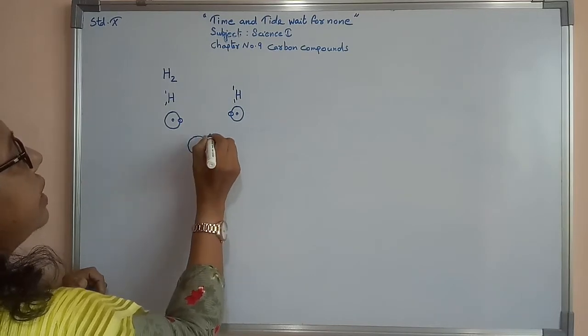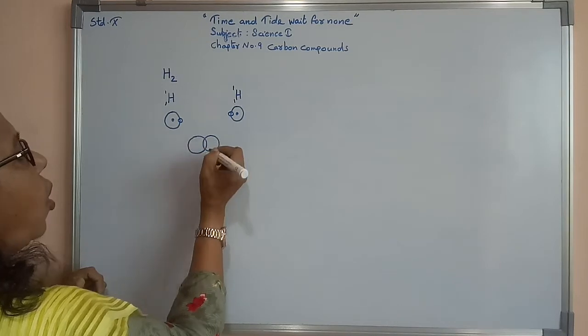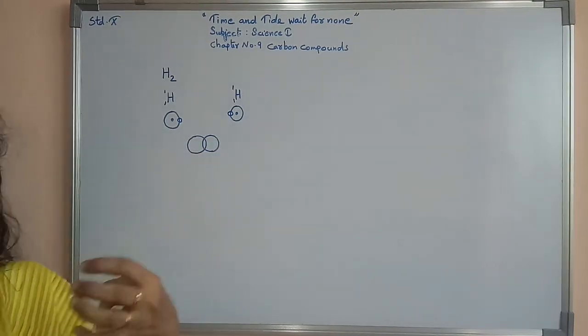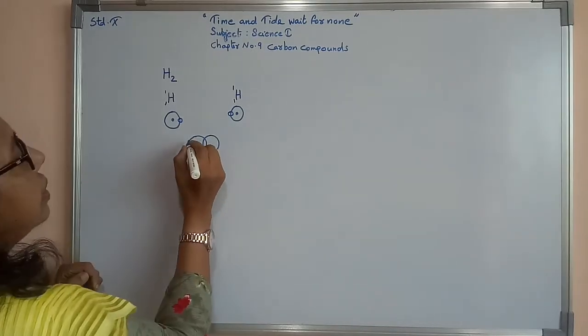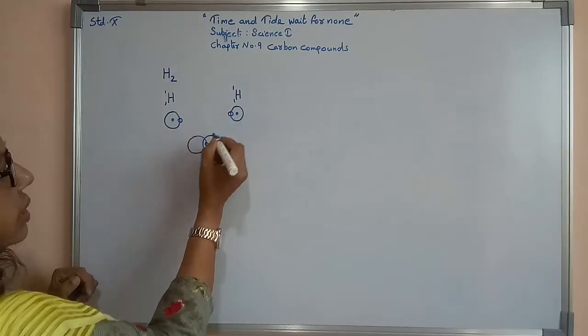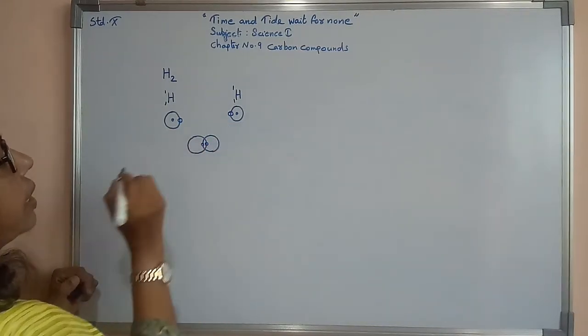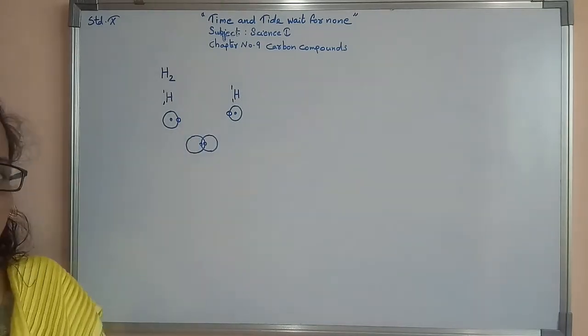Here one hydrogen, again one more hydrogen, they just overlap with each other. Overlap means they just share with each other. Now this hydrogen, its electron I am making here, and this hydrogen, its electron I am making here. They both are just sharing their electrons.